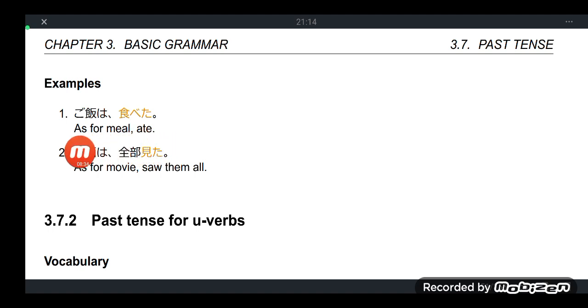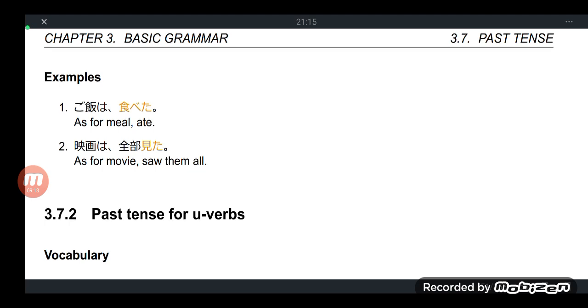And eiga wa zenbu mita. As for the movie, saw them all, meaning all of the sections, all of the parts of the movie, because it seems here that the movie has many parts. So as for the movie, saw it all. Eiga wa zenbu mita. Now that's the easy part, the ichidan verb or ru verbs.